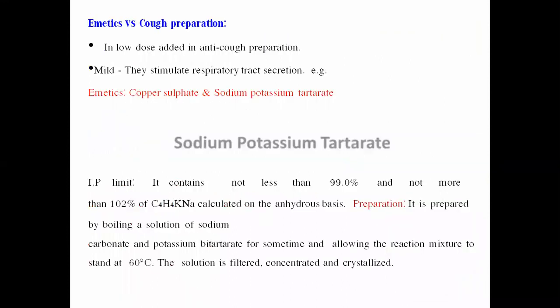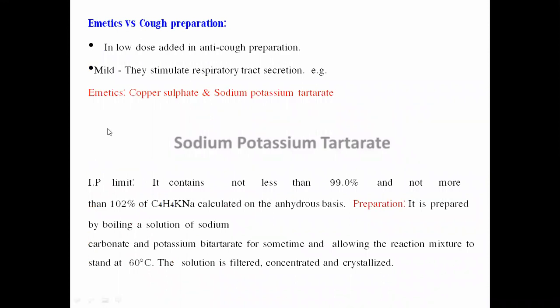Now, emetics versus preparations. We have just discussed that emetics are the compounds used to remove the poisoning situation, and acidity problems also result in vomiting.